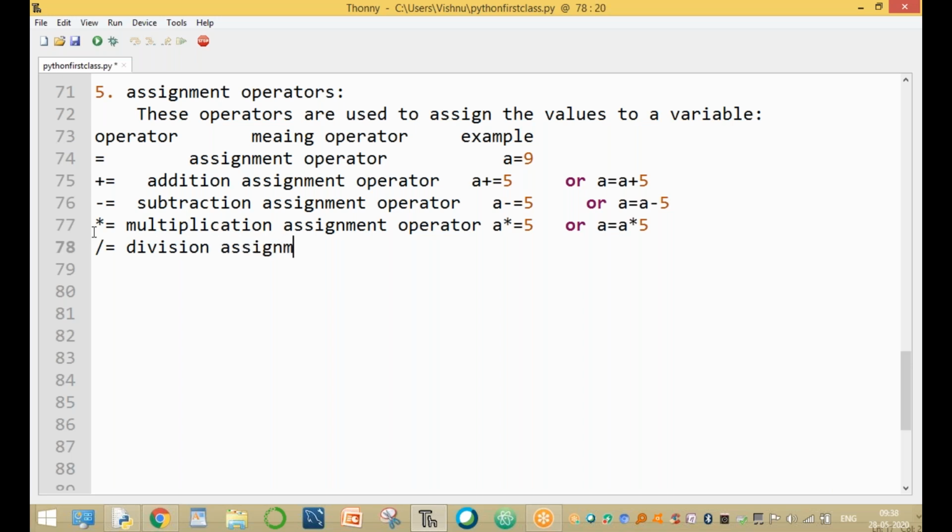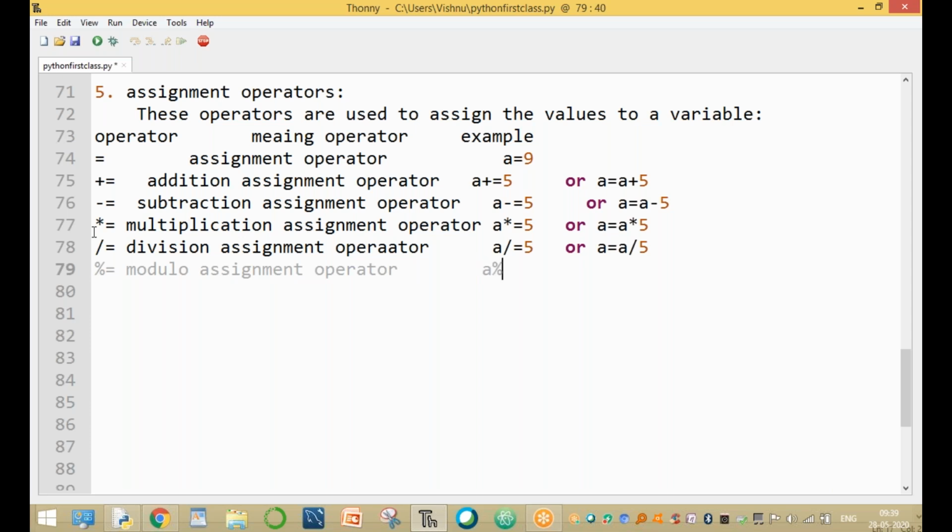Division assignment operator: A division equal to 5 or A equal to A divided by 5, both have the same meaning. Or A percent equal to, this is not floor division, this is the remainder, the modulo assignment operator.